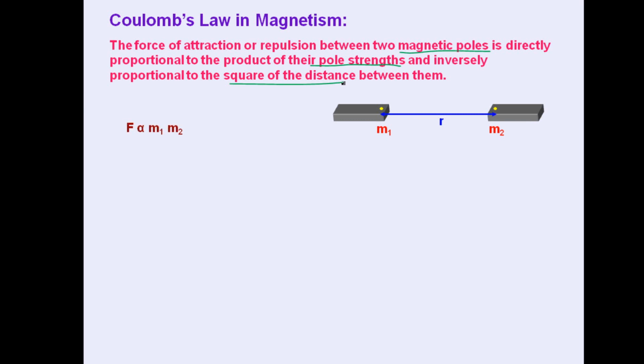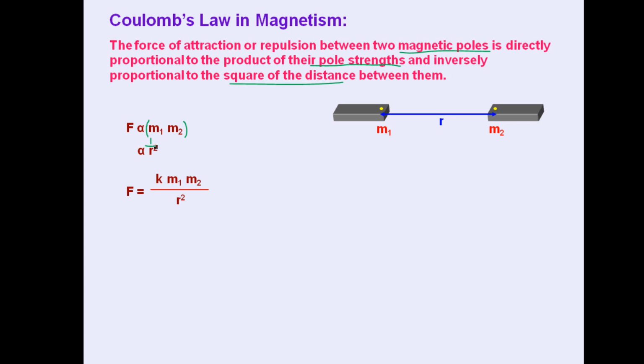So the value of force will be proportional to m1 m2. Here this is very important that we should remember that these m1 and m2 are not the masses. These are basically the pole strengths, ability of pole to exert force on the other magnet. This is inversely proportional to r square, 1 by r square it will be.